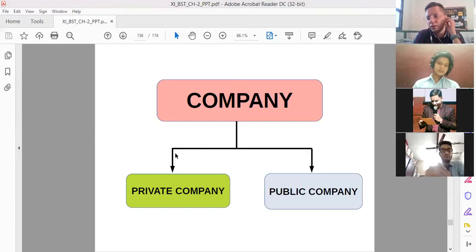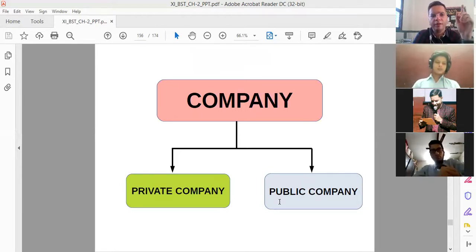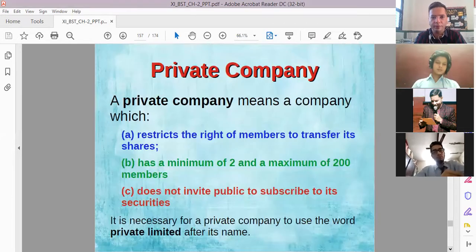But sir, what is being defined as a private company and which company would be defined as a public company? For that, you need to see that there are different steps of the formation of both the companies. For example, if I'm going for the private company, then of course there are different steps to form. And if I'm going for the public company, then also there are different steps to form the company. Let us now study first the private company.